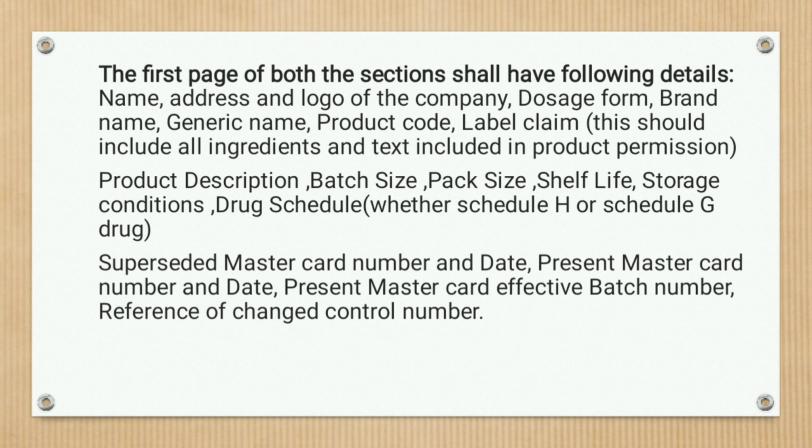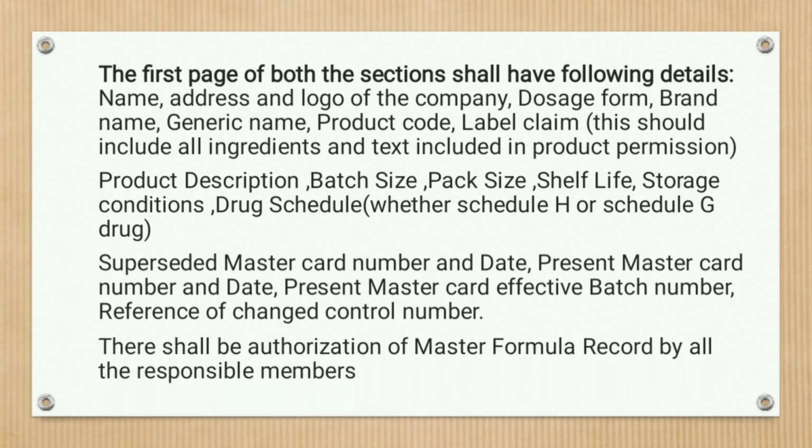Then superseded master card number and date, then present master card number and date, then present master card effective batch number, that is from when it has been implemented, and reference of change control number. Also, there shall be authorization of the master formulation record by all responsible members.